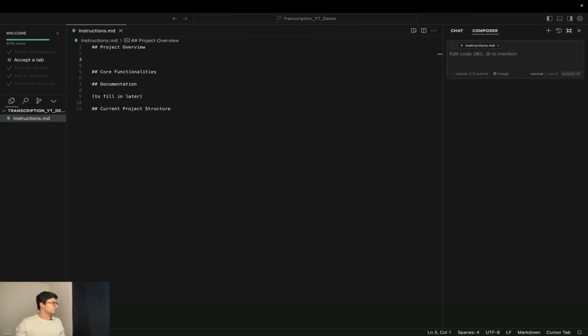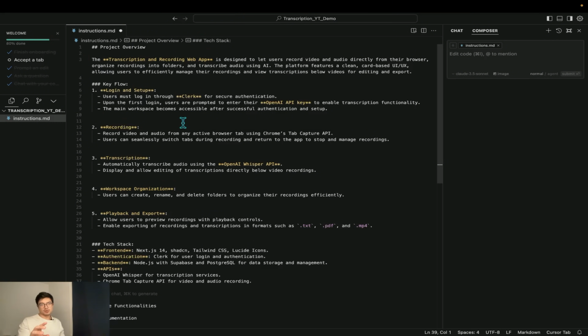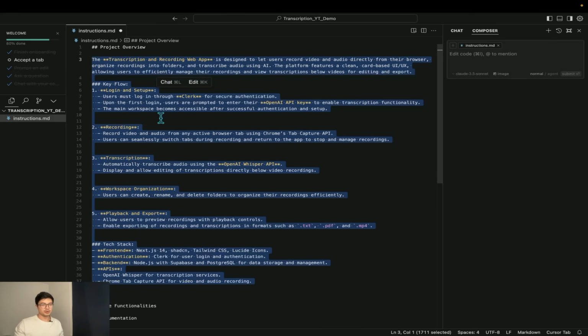Okay, well, let's start by pasting the project overview in here. By the way, it's your responsibility to put in the project overview that you feel makes the most sense. But for me, underlying the key workflow and the tech stack could be a good idea. And just a little overall description here, what the app is about. But that's it for project overview.